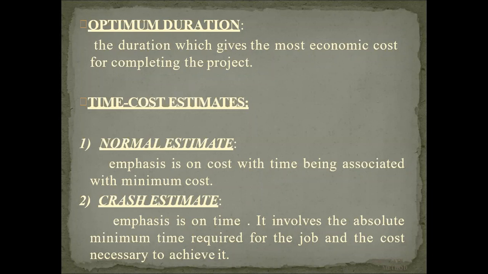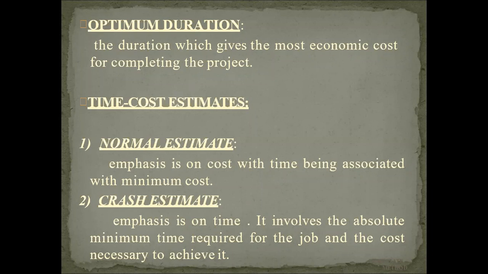The crash estimate emphasis is on time. It involves the absolute minimum time required for the job and the cost necessary to achieve it. So crash time is the minimum time of the project, crash cost is the increased cost, and normal cost is the regular cost required for completion of the project in normal time according to the network diagram.